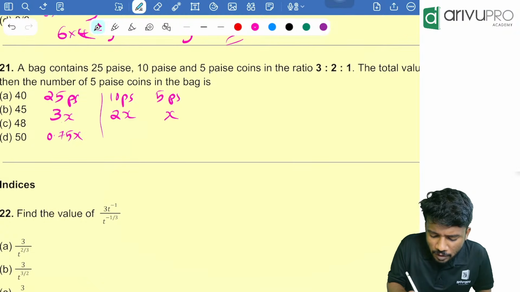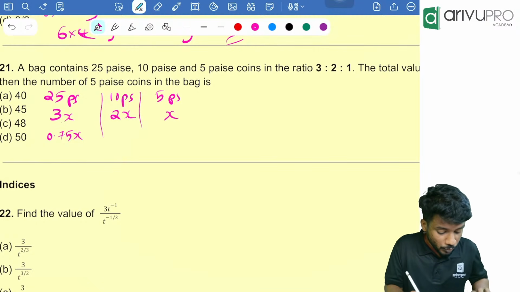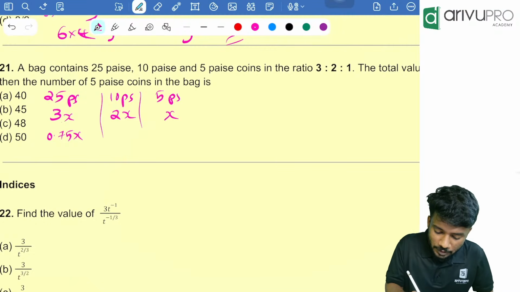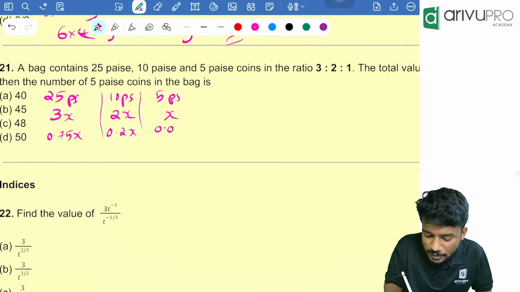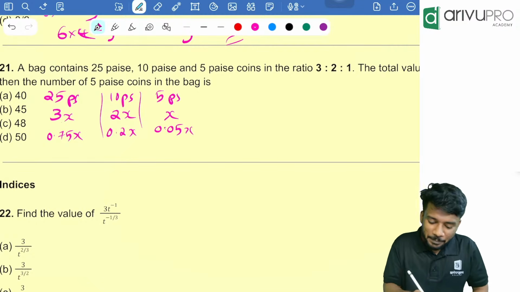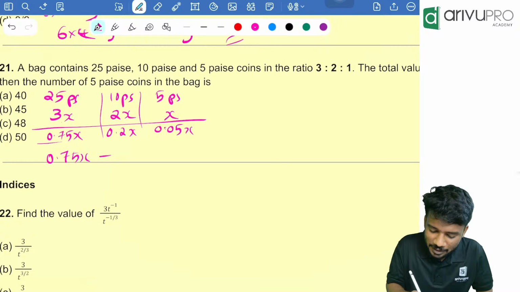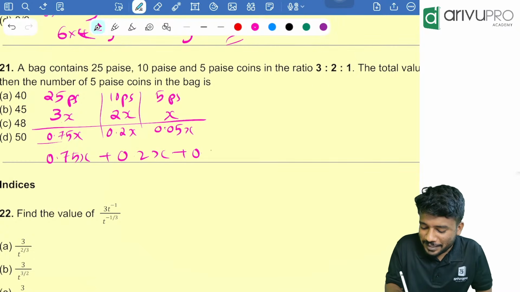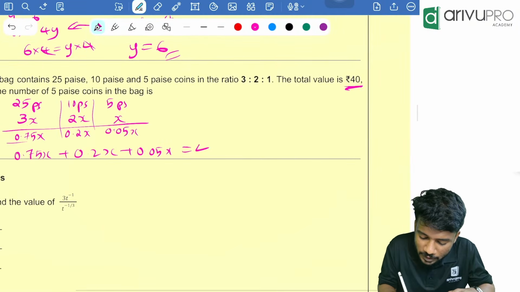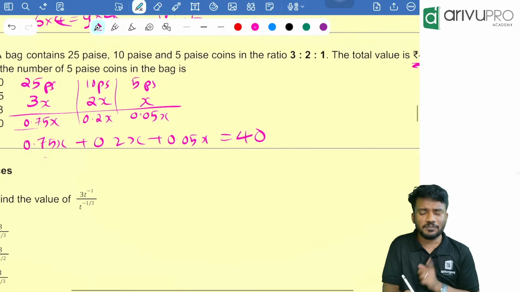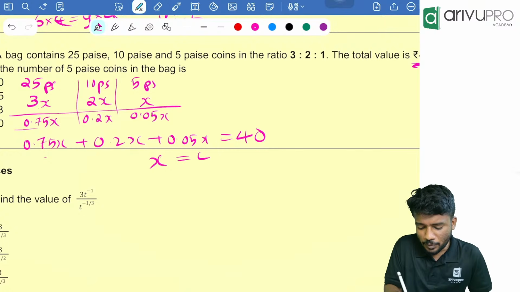0.75x. Then out of 10 paise it will be what? 2 into 0.1, that is nothing but 0.2x. Then this is how much? 0.05x. From this, people, total value is how much? Total value we need to add everything. 0.75x plus 0.2x plus 0.05x, which is equal to how much as per the question? 40 as per the question. People, look here, 0.75 plus 0.2 plus 0.05 is nothing but 1. 1x is equal to 40, x is equal to 40.